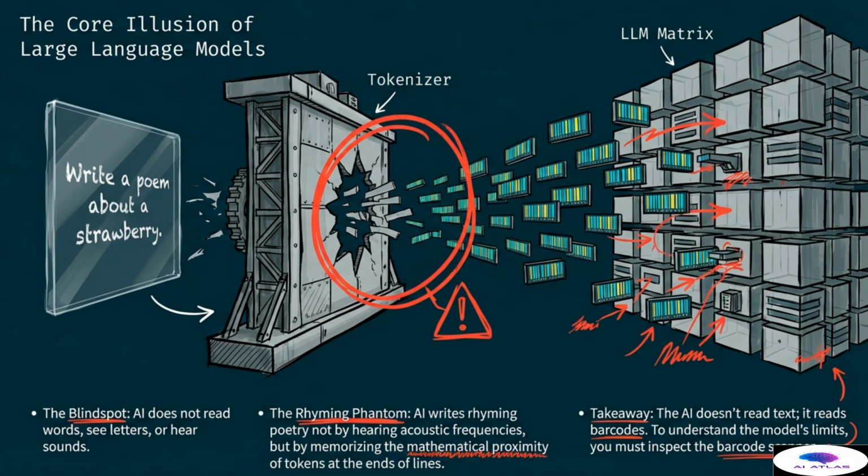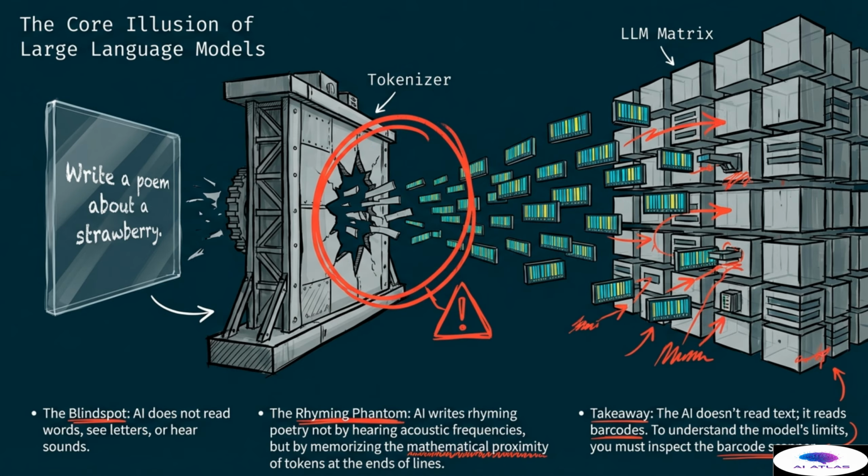This is the blind spot of modern AI. The model writes rhyming poetry not by hearing the acoustic frequencies of the words, but by memorizing the mathematical proximity of tokens that usually appear at the ends of lines in its training data. This concept is what we call the rhyming phantom.